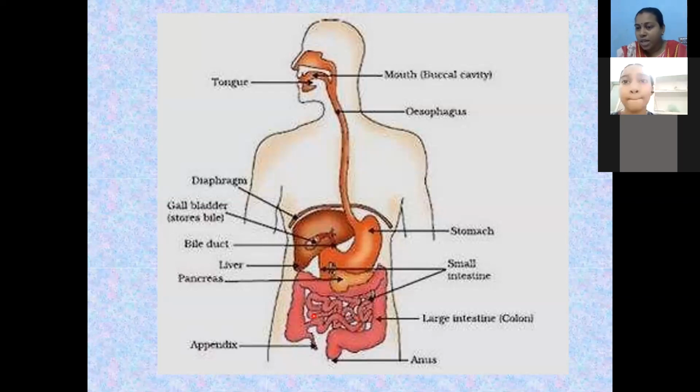Once again, I'm explaining, students. These microvilli are present in the small intestine and have a connection with the blood vessels. Through these villi, the digested nutrients, meaning digested food, are absorbed into the bloodstream. Blood is the carrier of everything in our body. It carries nutrients, enzymes, hormones, and gases like oxygen and carbon dioxide.